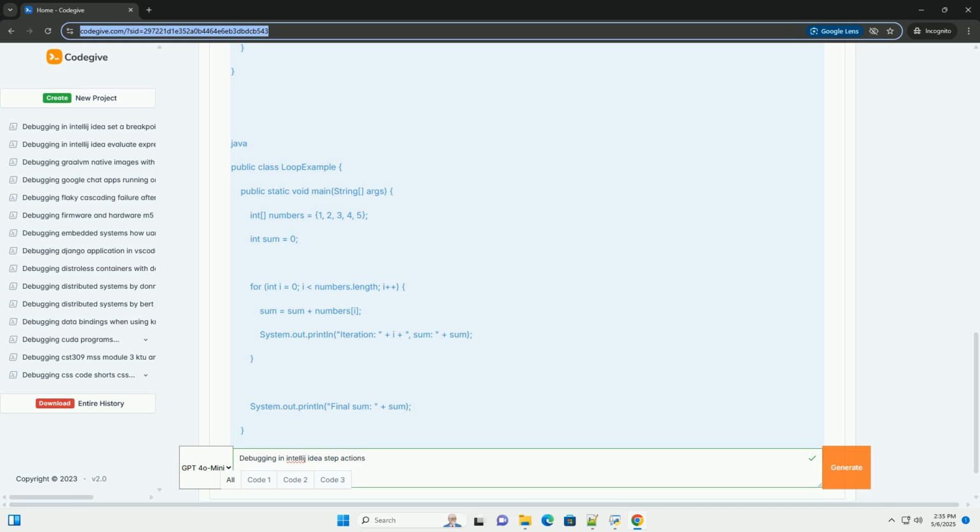Logs: use logging statements judiciously to track important events and variable values in your application. Libraries like log4j or slf4j can help you manage logging effectively. Temporarily adding System.out.println statements can also be useful for quick debugging. Remote debugging: IntelliJ IDEA also supports remote debugging, allowing you to debug applications running on remote servers or virtual machines. This is useful for debugging production applications.